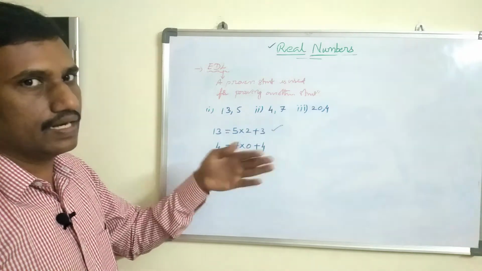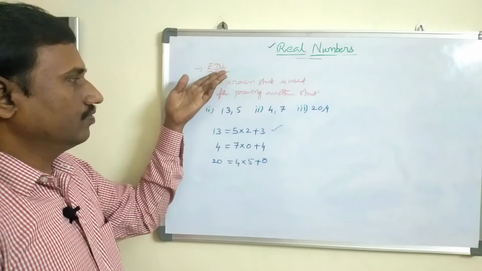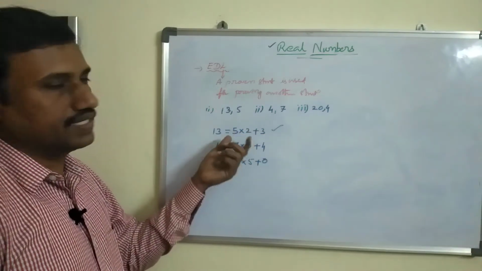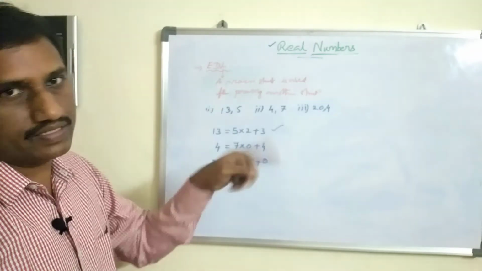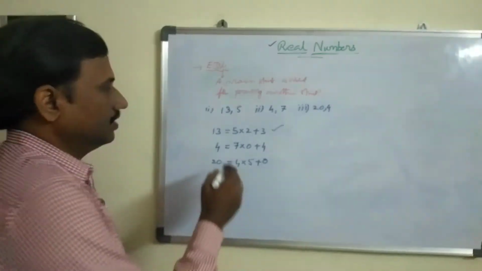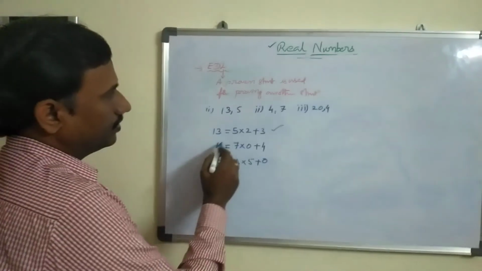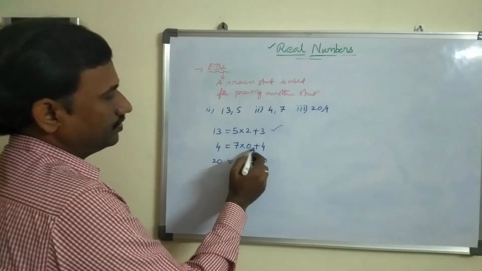The Euclid division algorithm also uses this lemma. What is a lemma? This is a lemma, a proven statement used for proving another statement. That means here 13 divided by 5 we get 3, and 4 divided by 7 means 7 into 0 plus 4.